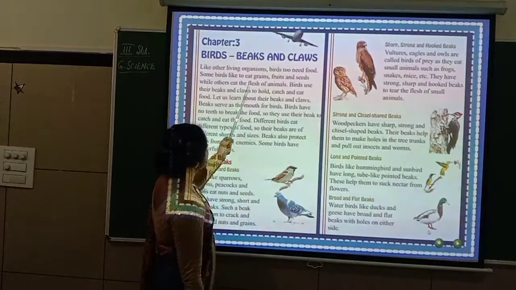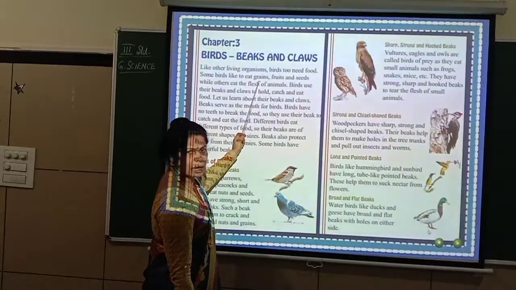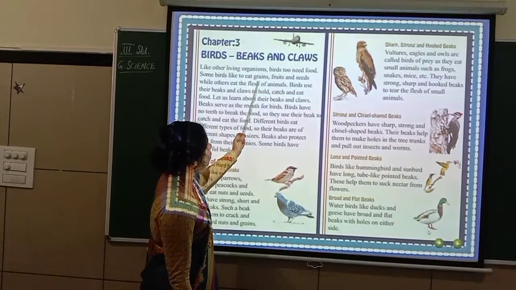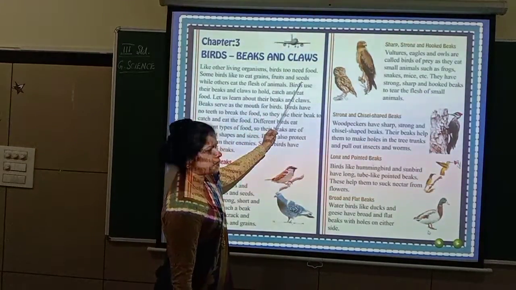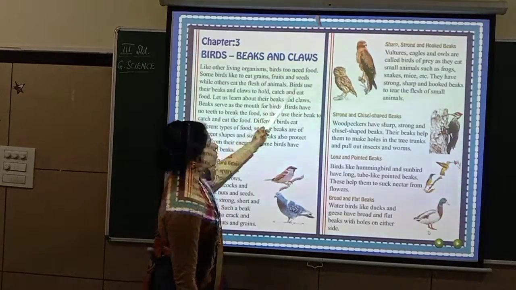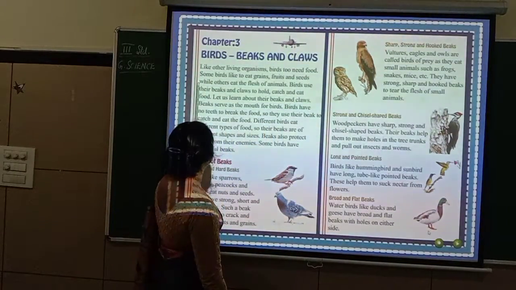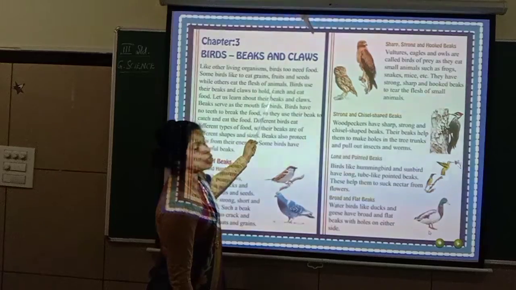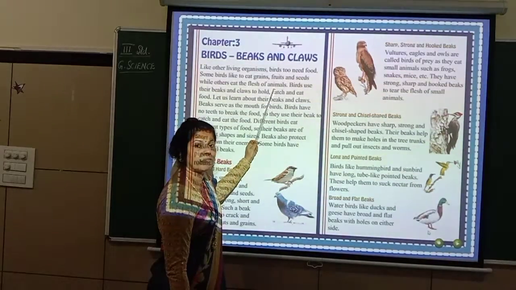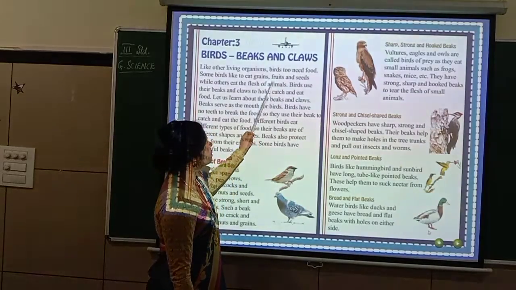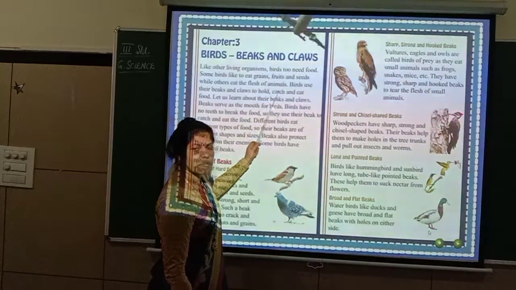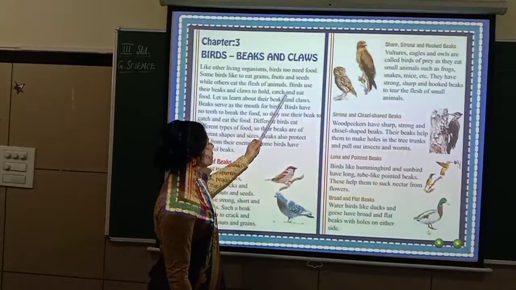So what is said here? They eat grains, rice, ragi, wheat and all those, they are called grains, varieties of fruits, seeds. Seeds of the fruits also they eat. And while others eat the flesh of animals, there are birds which eat the flesh, the meat of other animals. Like this, birds are of different types in their food habits.